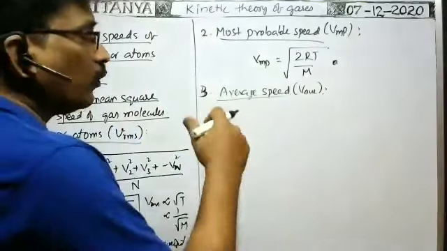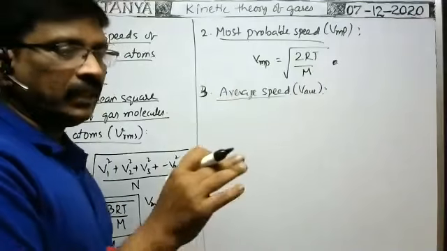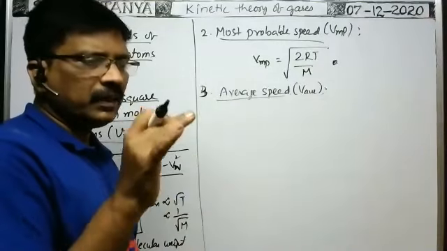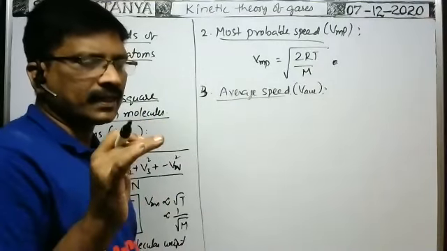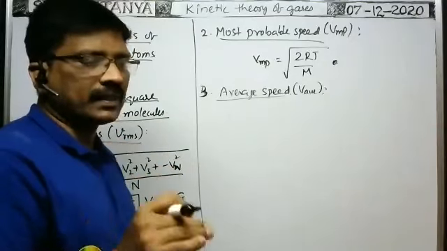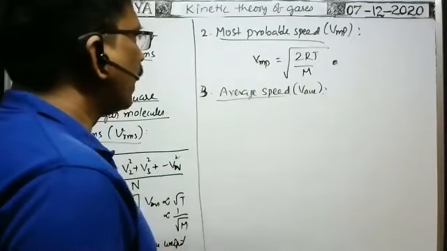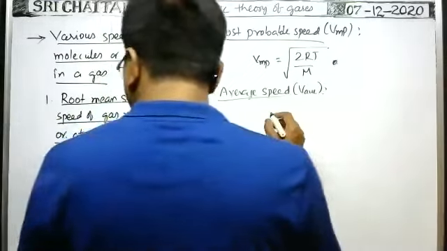Already I said how we can find the average speed. Mean free path is there, no? The mean free path divided by the average time taken to make successive collisions, that is equal to the average speed.